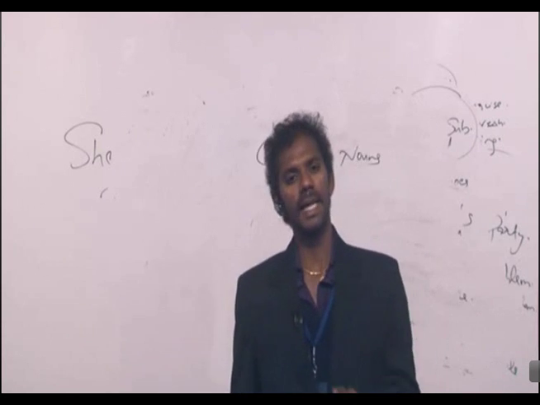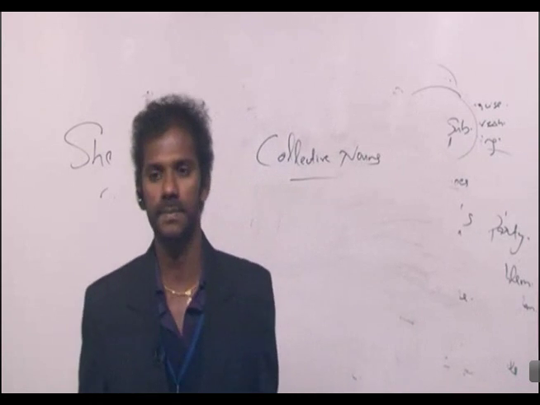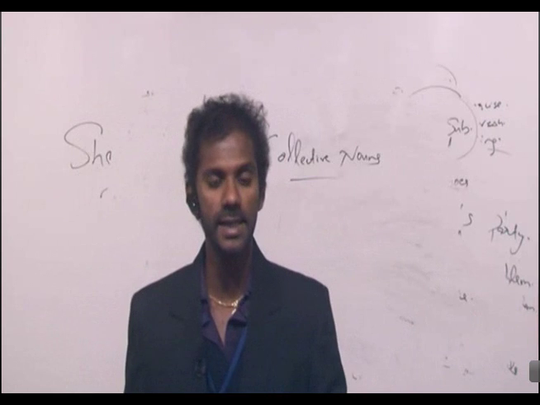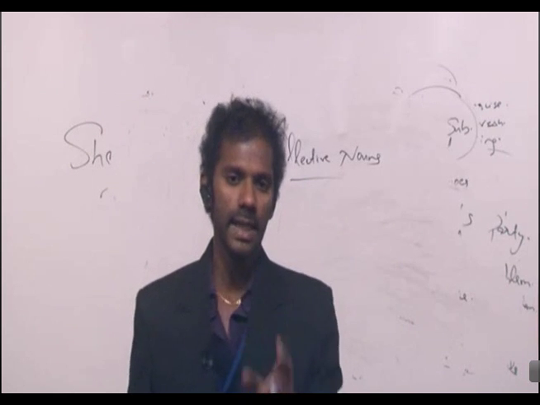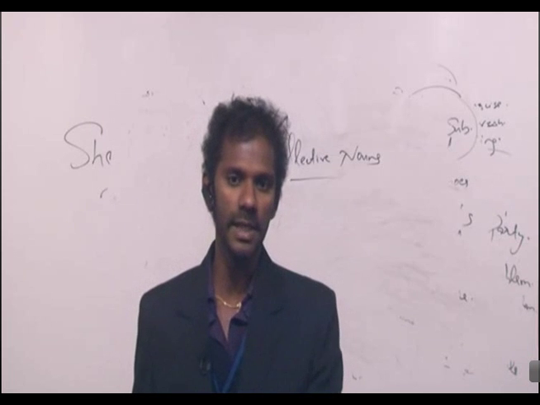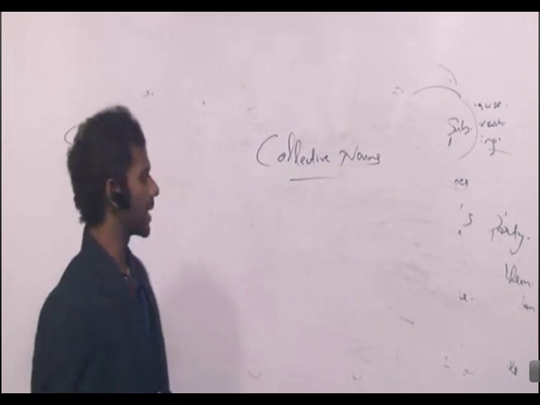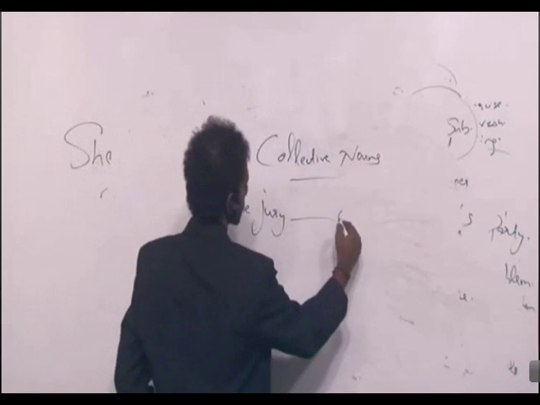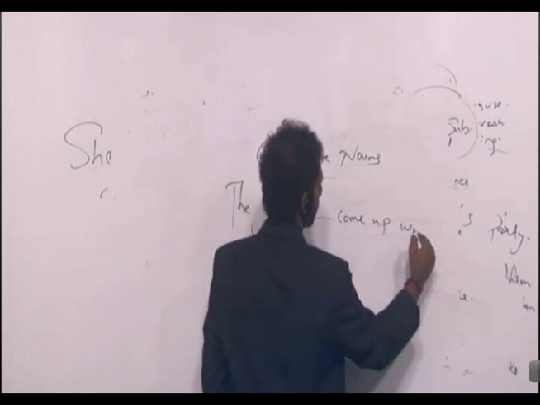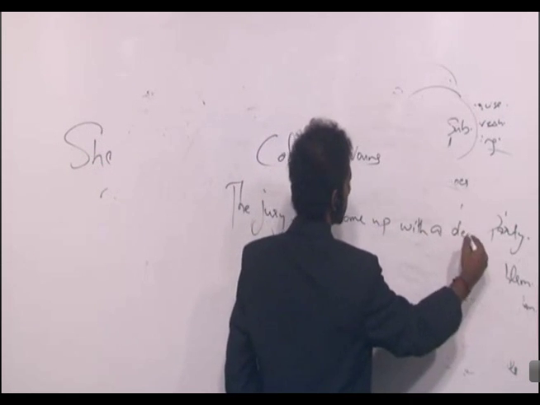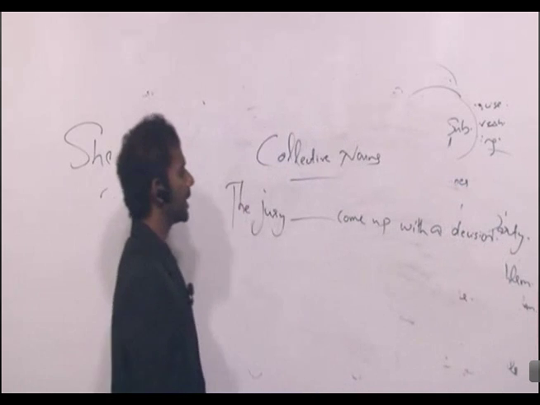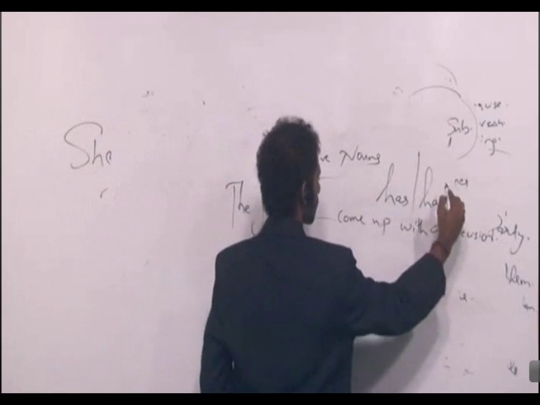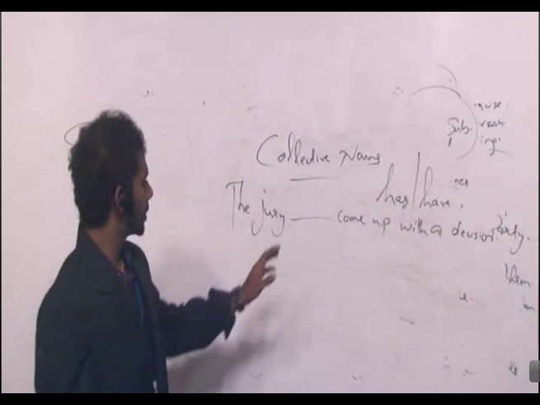Now tell me, collective nouns are taken as singular or plural? Singular, because the definition itself says that. A group of people or things taken as a single unit is termed as a collective noun, right? So collective nouns are taken as singular, so the verb also must be singular, right? Fine. If I write a statement like, the jury dash come up with a decision. Options are has, have. Has is singular, have is plural.